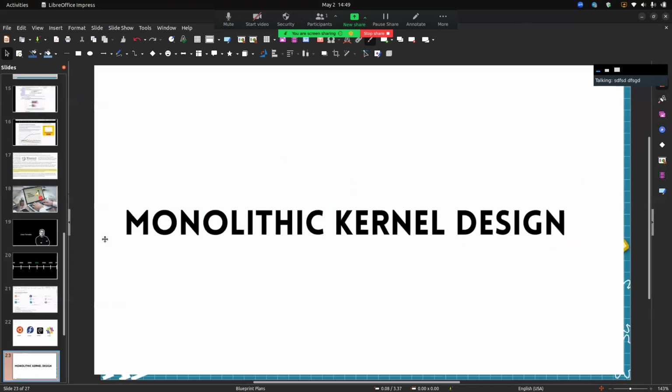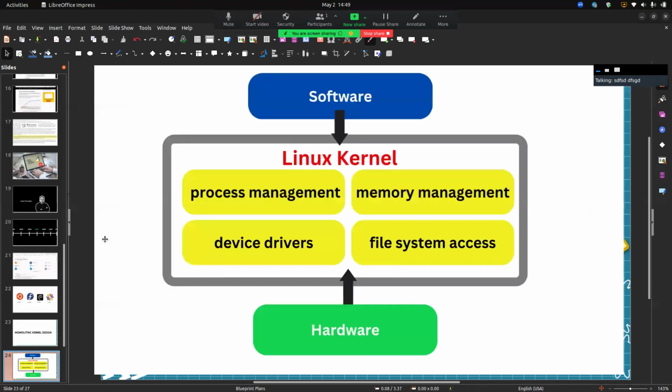Right now we will discuss the kernel, the monolithic kernel design. Here you can see the kernel is software, and the Linux kernel is a space for process management, memory management, device drivers, and file system access, and then the hardware. Software here means the rest of the applications, for example your games which run on your computer, on your Linux.